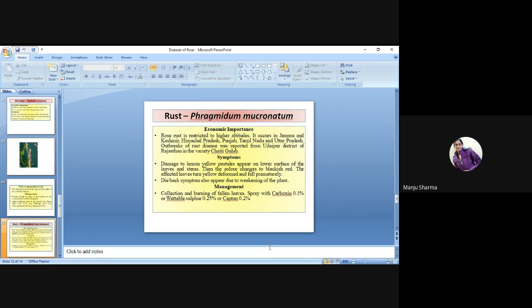So basically the symptoms are lemon yellow pustules on the lower surface of the leaves and stem, then the color changes to blackish red, and the affected leaves turn yellow, deform and fall prematurely. Dieback symptoms also appear due to weakening of the plant.